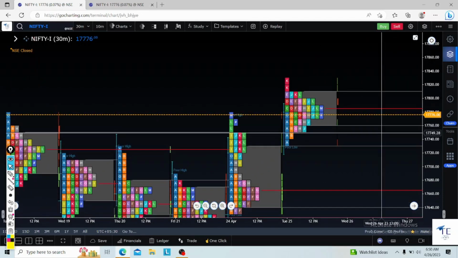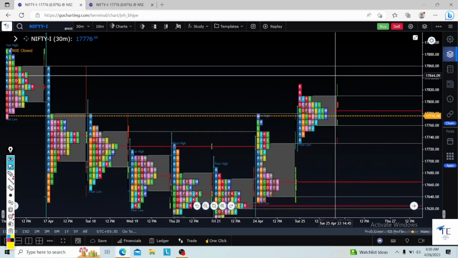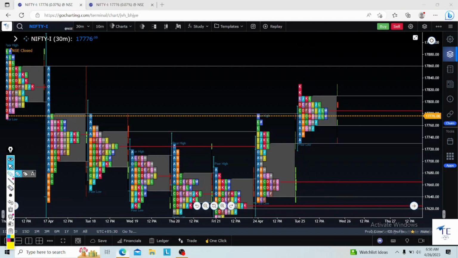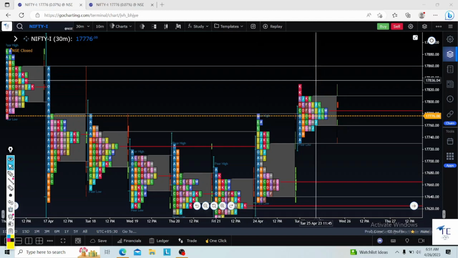If market is opening outside the range and coming up, so if market is opening here, above the value area also, I will, based on the 1 minute order flow chart, go for a PE towards the first target this, second target this, third target this. So these are the two setups which I have today on Nifty.